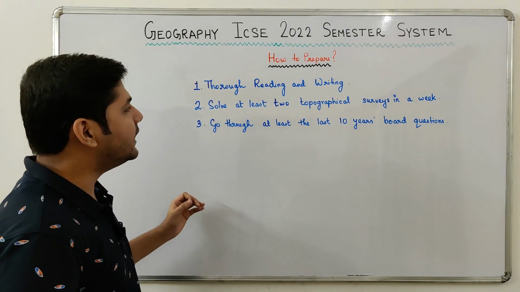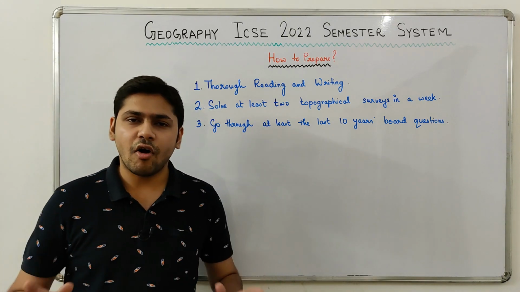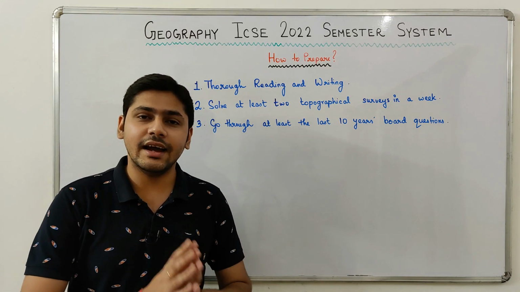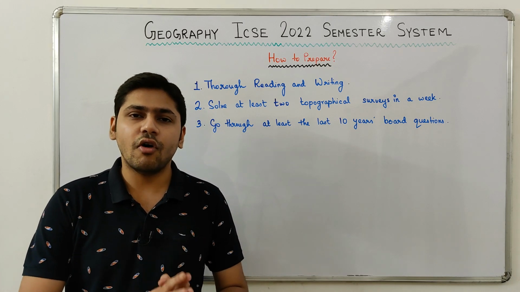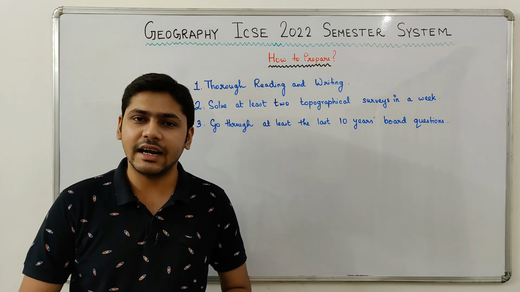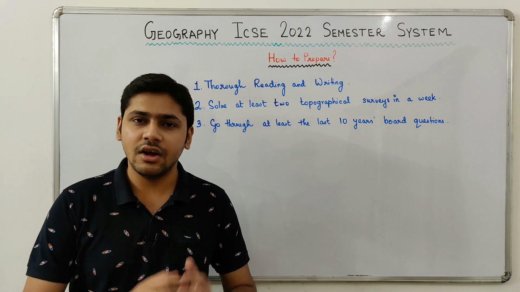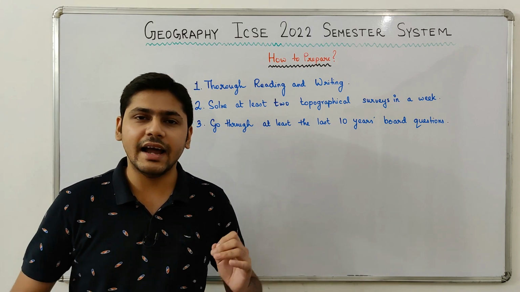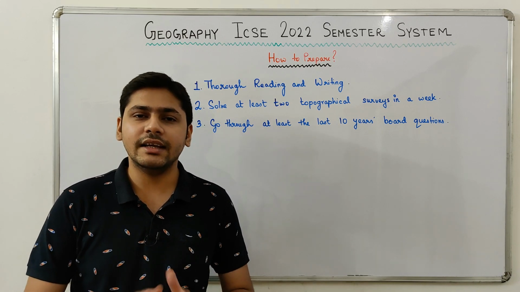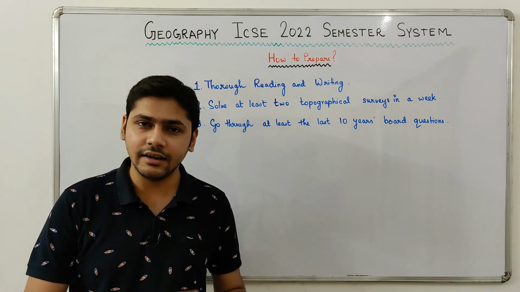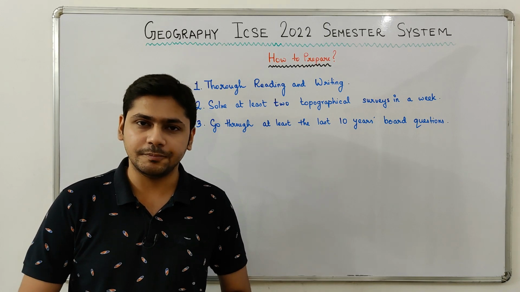First, thorough reading and writing. For geography, thorough reading and writing the important parts is very important. So for all the theory chapters that are present in the first semester syllabus, go through them properly and write all the important parts of those chapters. That way the important parts will enter your mind and will never leave you.